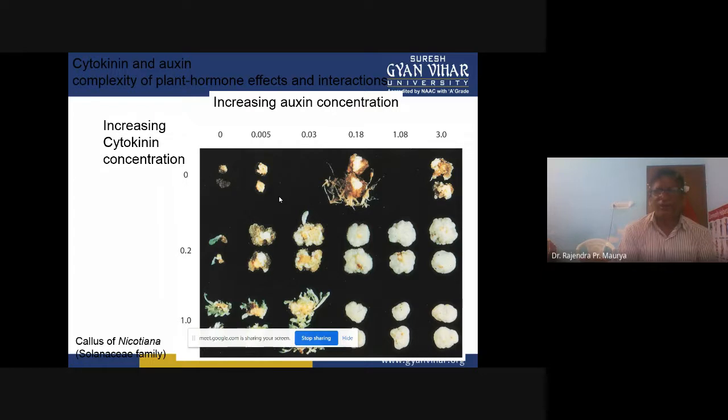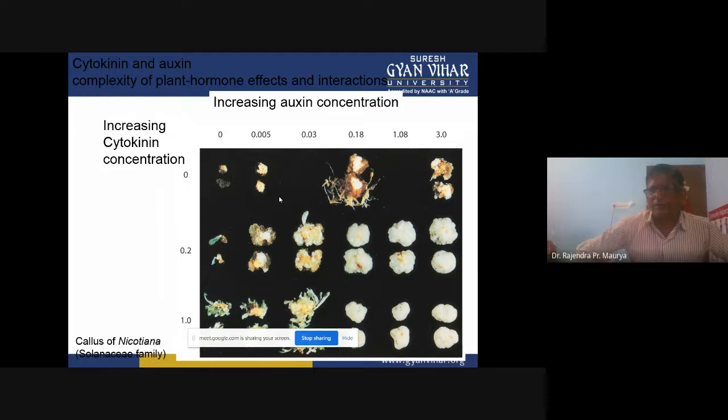Or if we increase only auxin, starting at 0.005, but cytokinin is 0, that is also not satisfactory. But if we increase the auxin concentration, you can see callus formation is increasing, but the callus is not so good in color, fragile, brownish, etc.